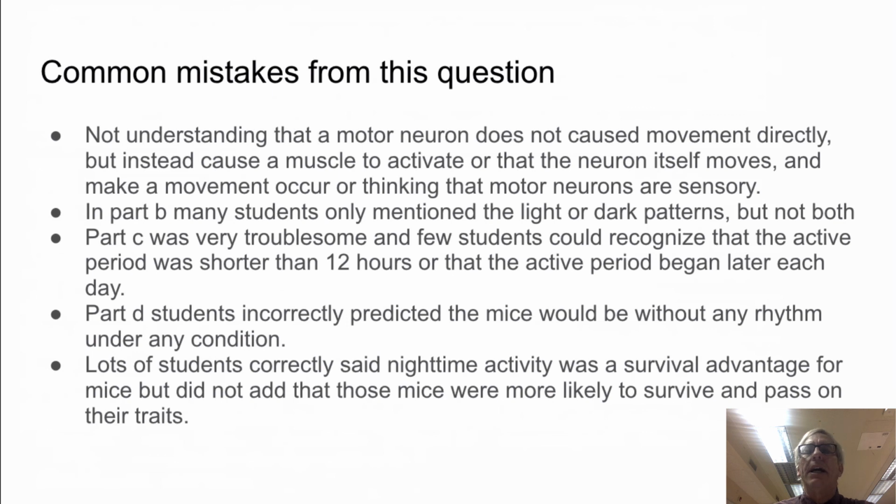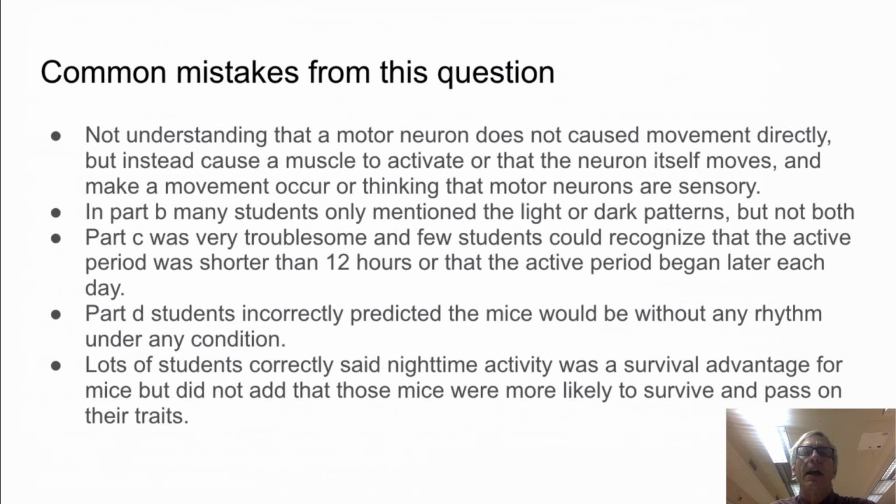Part B, a lot of students did not mention both the light and the dark. Part C was the most difficult portion. Very few students recognized that the active period was shorter than 12 hours or the active period began later each day on the actograms. Part D, most students thought with the mutants that there would be no rhythm under any condition.